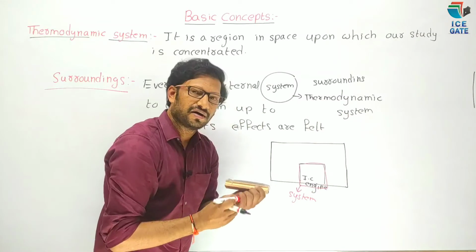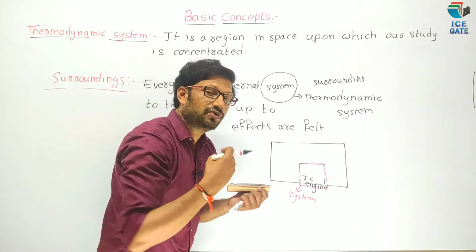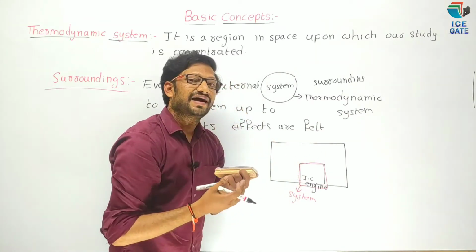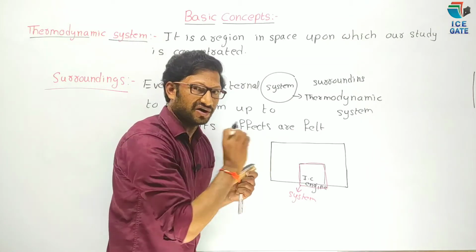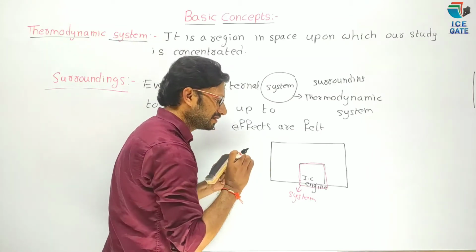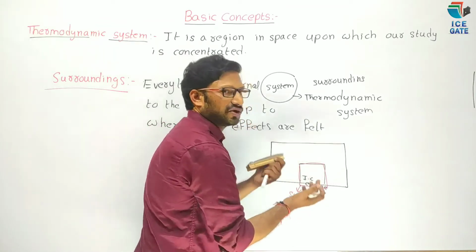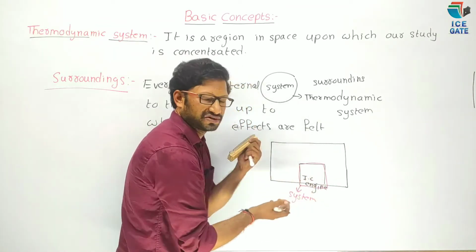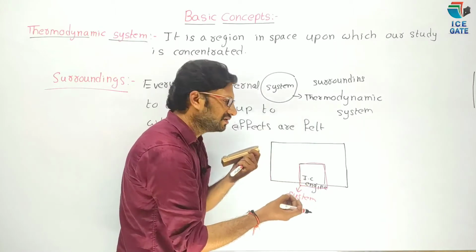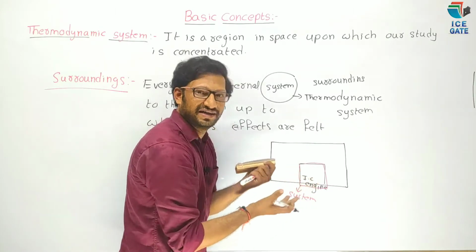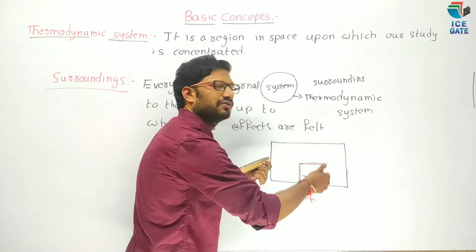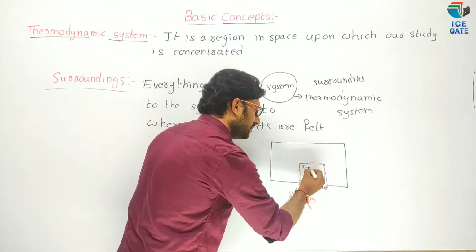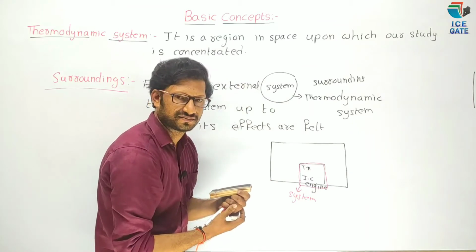Now up to where do we have to consider as surroundings? Now concentrate here. Now the engine starts. We know that combustion process. When combustion occurs, there will be lots of heat generated. When heat is generated, the temperature inside the engine is very high compared to the outside.